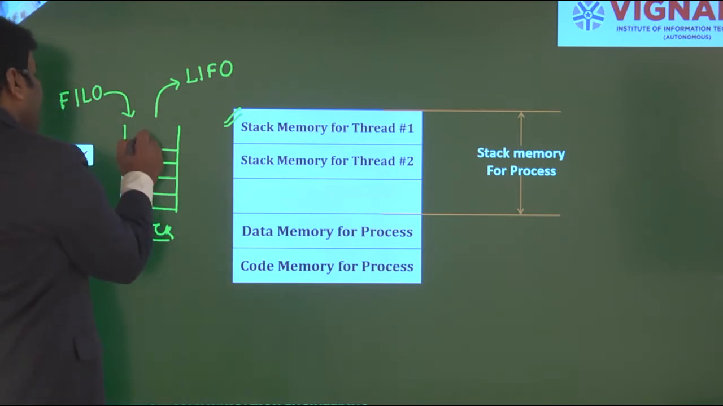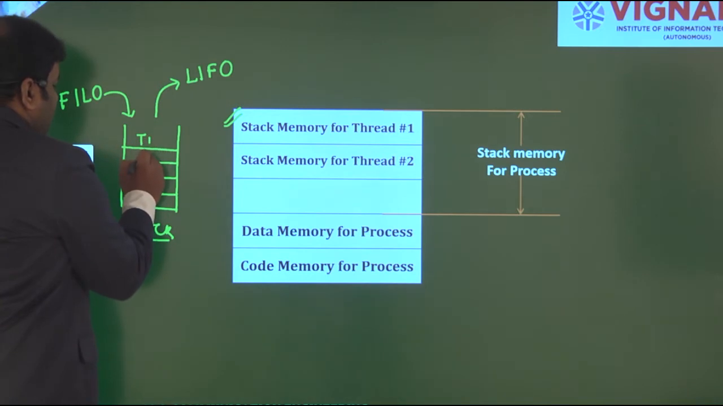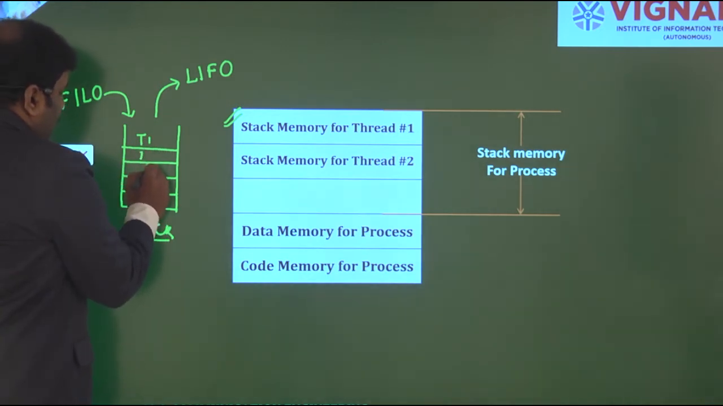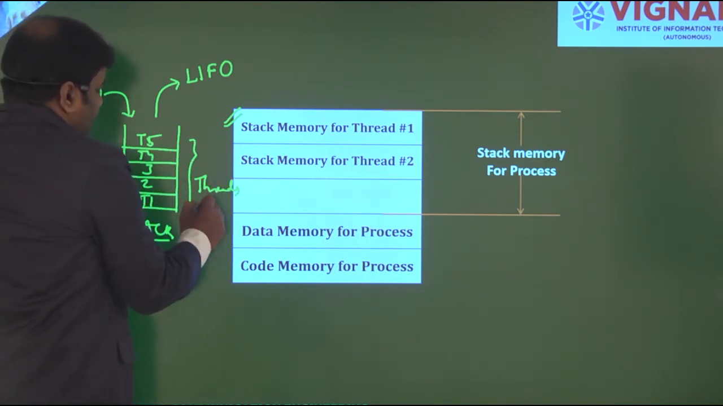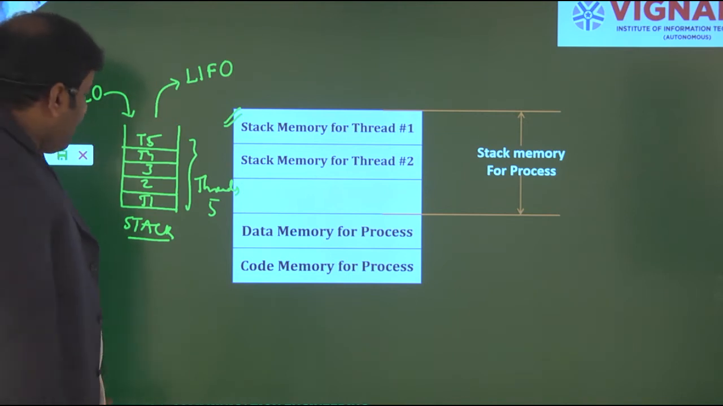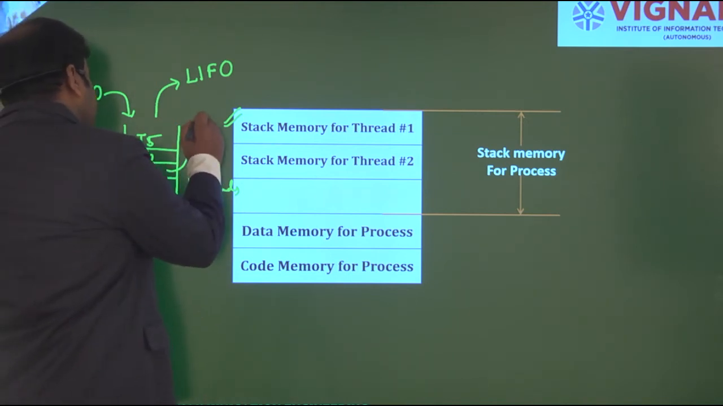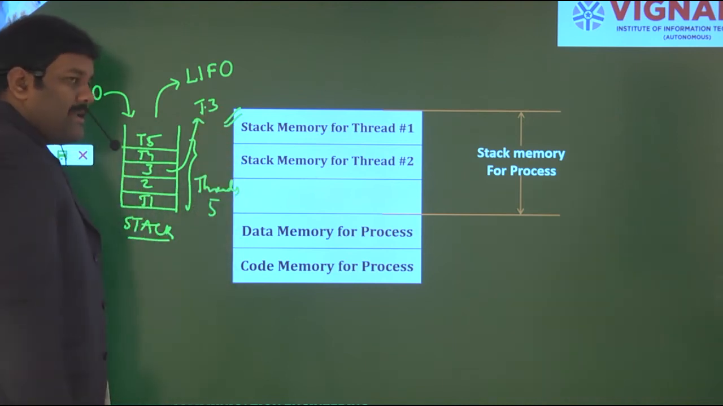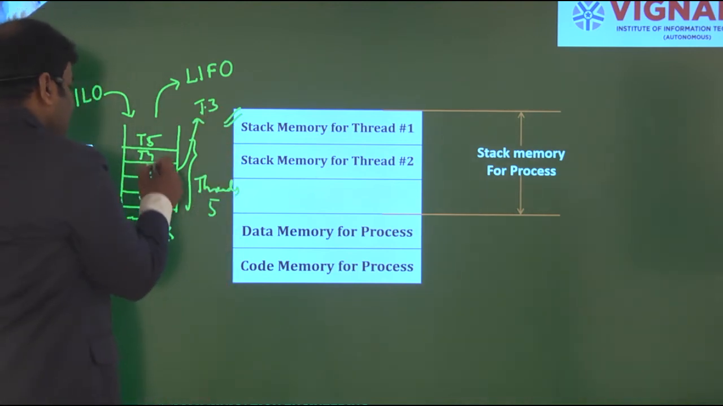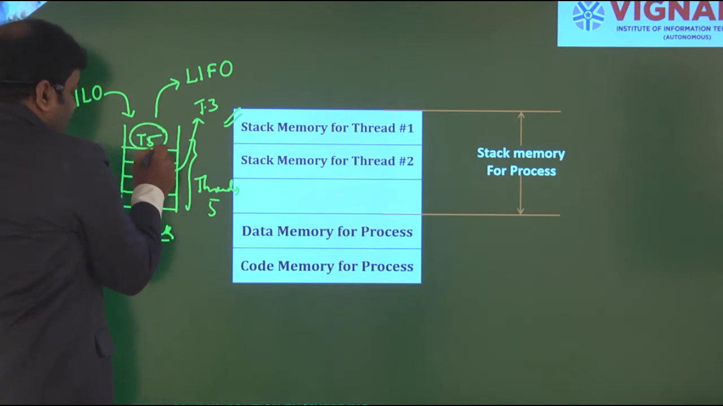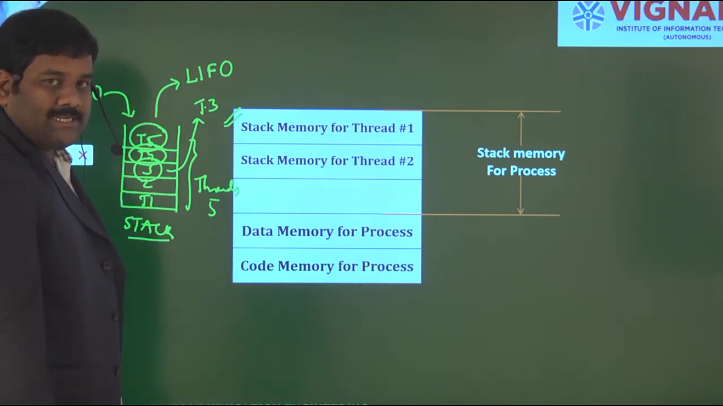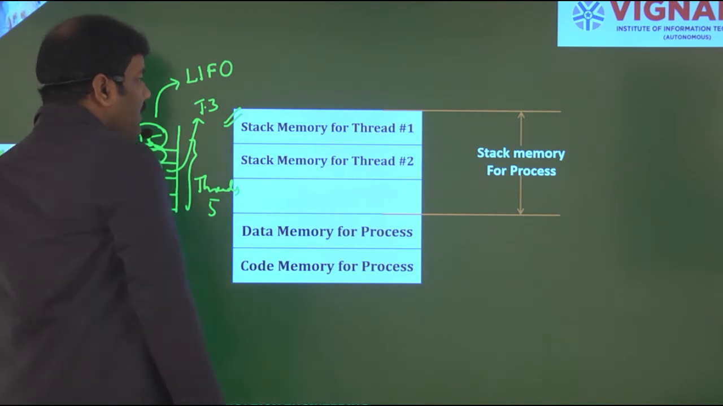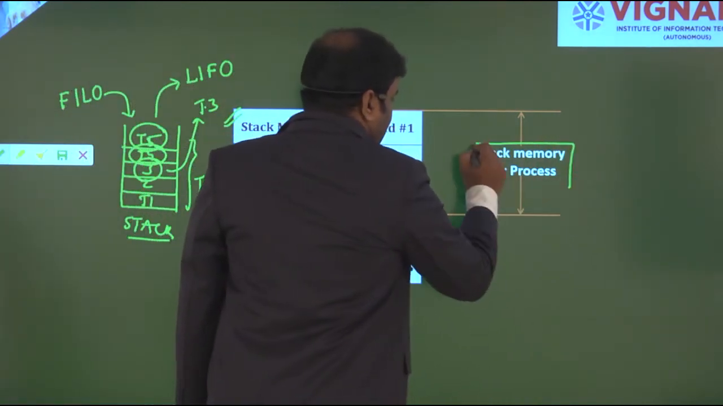For example, I have T1, T2, T3, T4 and T5, 5 threads filled in the stack. Then I need to execute one of them, like thread 3. Then I need to perform 3 operations. First I have to pop T5, then pop T4, and only then can I pop the operation with T3. Up to that extent it has to wait. So it's just like a stack memory only.